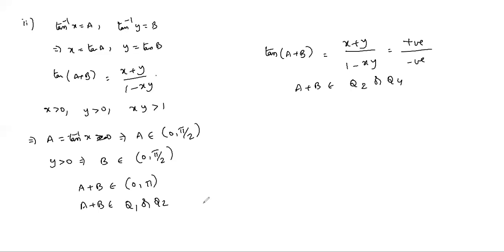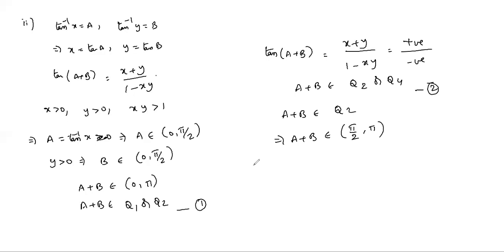But from before it is Q1 or Q3, so from 1 and 2, the common value is a plus b belongs to Q2. Q2 means pi by 2 to pi, but this is not the principal value. So we cannot write the tan inverse directly. So I have to change this.